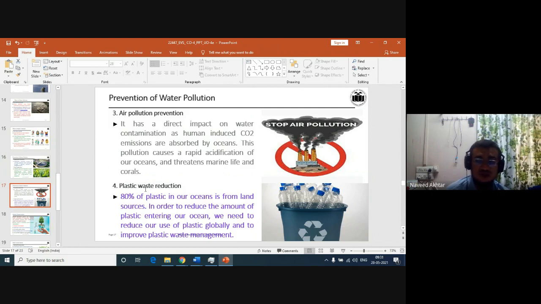If we use less, then definitely its wastage will also be less. Or we can reuse that plastic rather than dumping it. Or maybe you can recycle it, or produce another usable product from that plastic. So the generation of pollution can be reduced. That is nothing but the plastic waste reduction you can do.